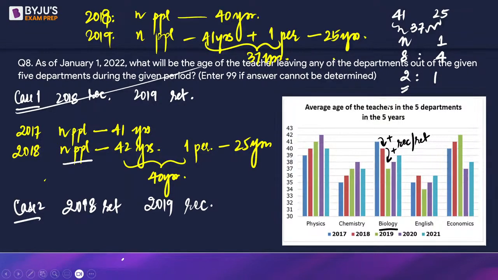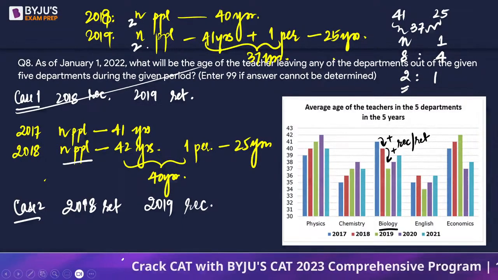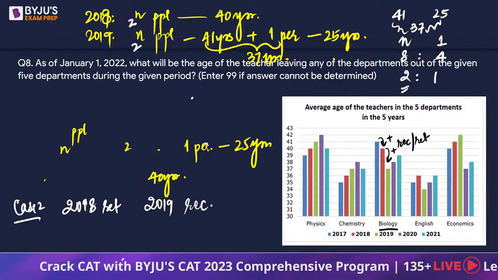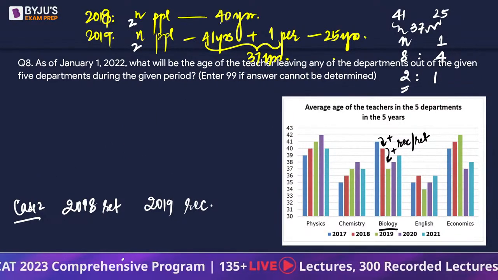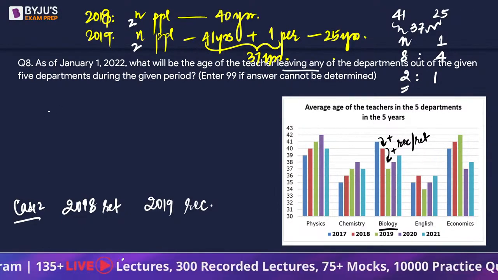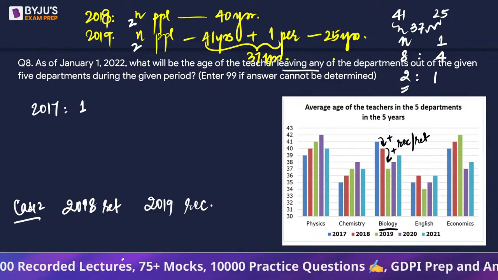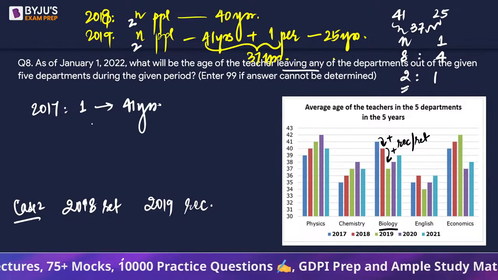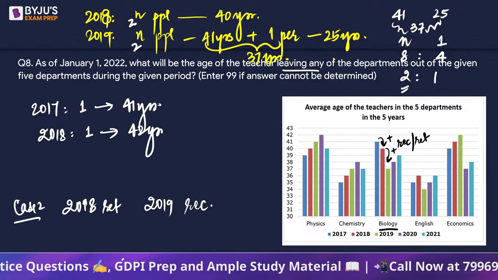Okay, and then one guy whose age is 25 years, he joined in. Originally, I mean not since 2017, we are talking about 2018. There were only two people. Now using that logic, using this particular answer, we can go ahead and find out that the teacher who left, he left in 2018. So in 2017, there was only one person whose age was 41 years, and in 2018, this one person will have an age of 42 years.